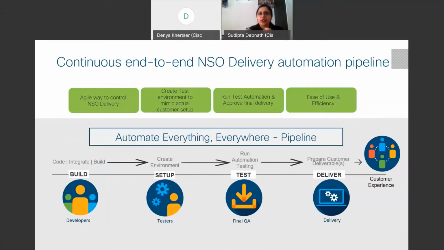When we came up with the concept of the continuous end-to-end NSO delivery automation pipeline, the concept is not new. Many business units are already following it, but what is new is how you can make the layered service architecture automated through this particular pipeline. The first thought was how to make faster delivery.